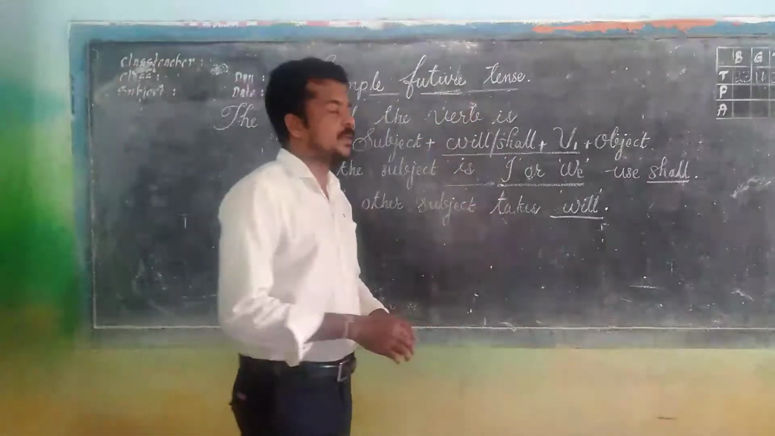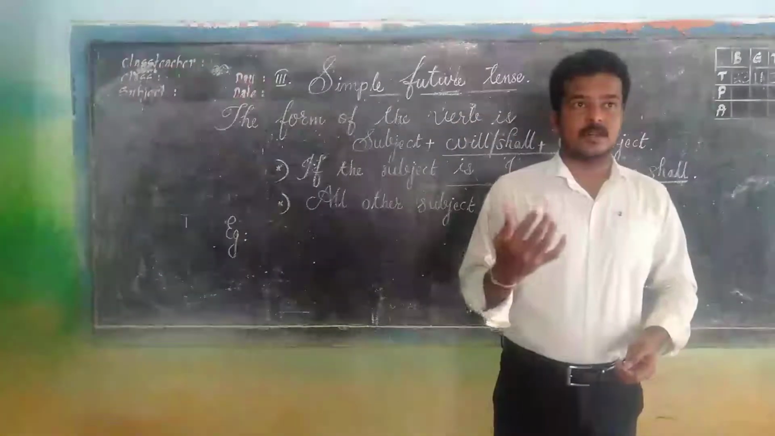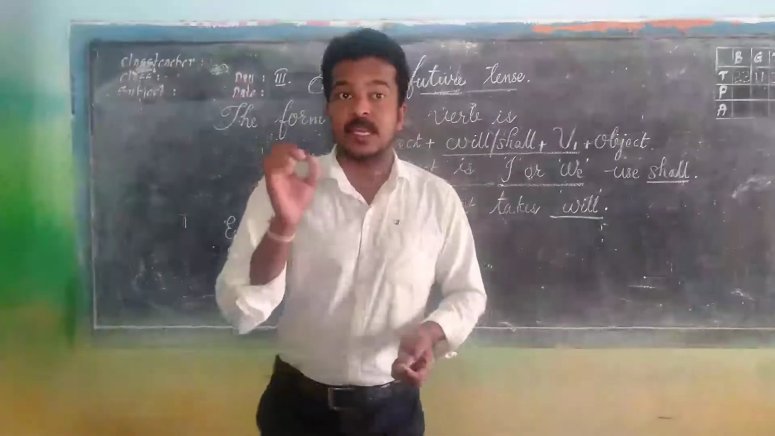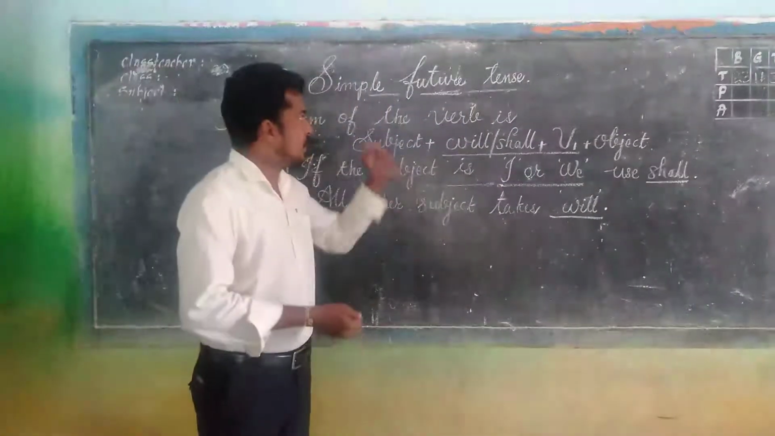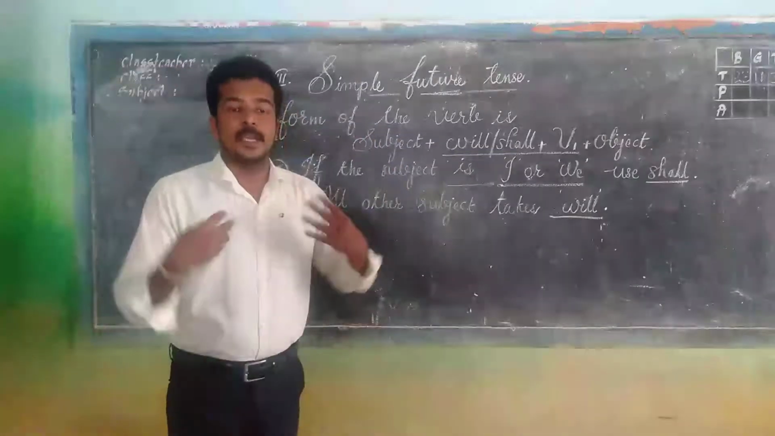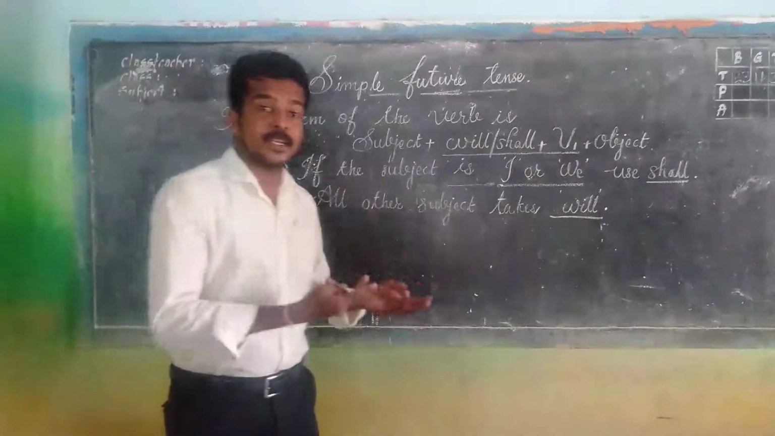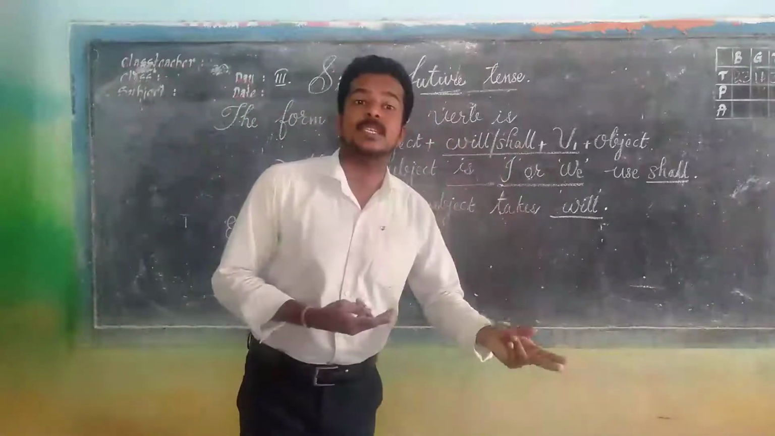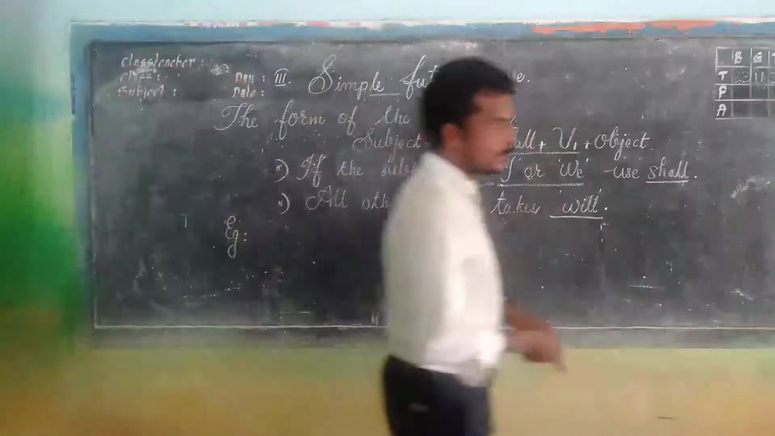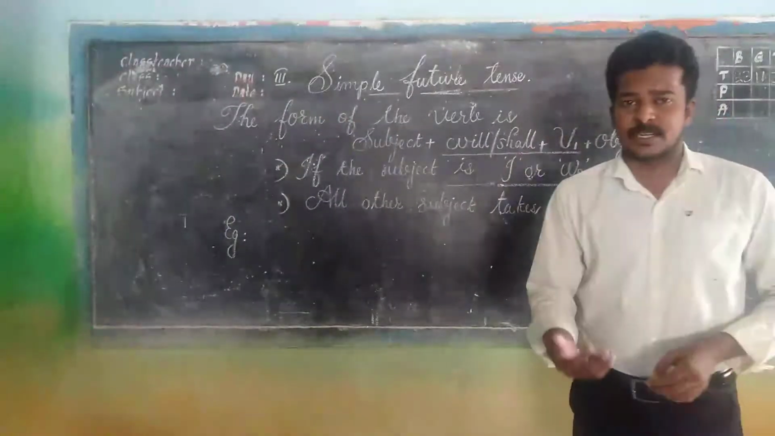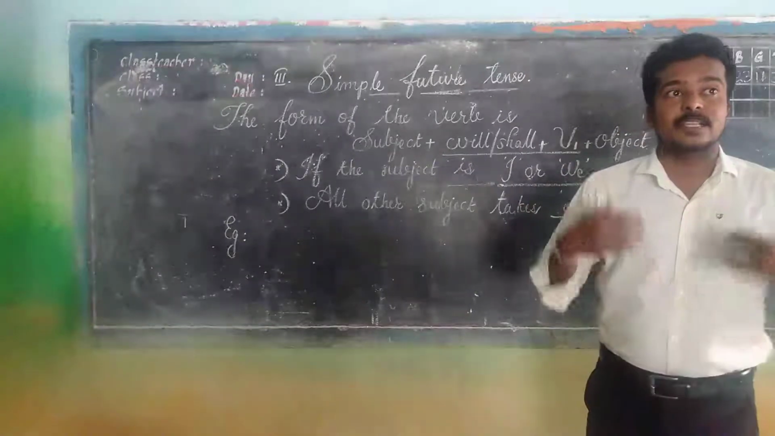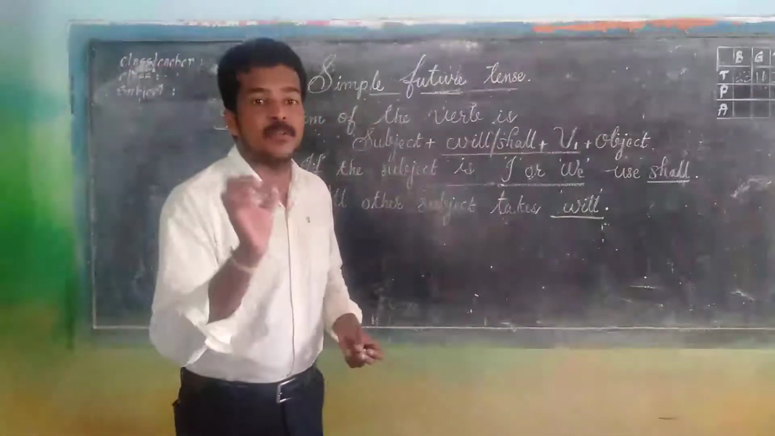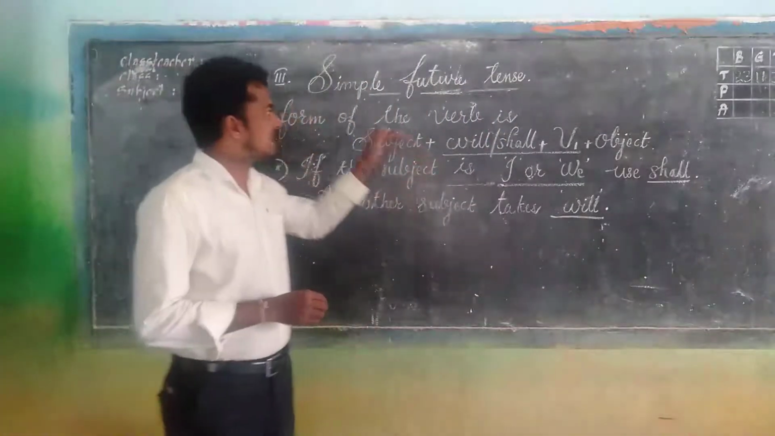Before coming to the structure or the form of the verb, we must understand when do we need to use this tense. We use simple future tense in order to express an action that will take place or that will happen in the future at a definite time. I repeat, to express an action that will take place or that will happen in the future at a definite time, we use simple future tense. And the structure is mentioned here.